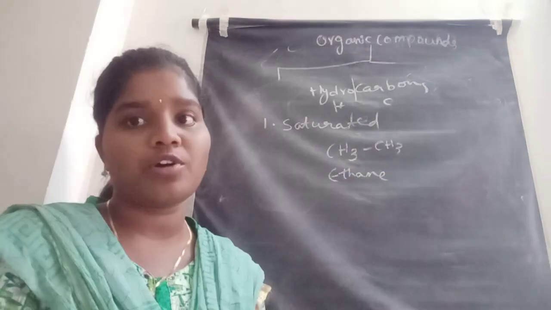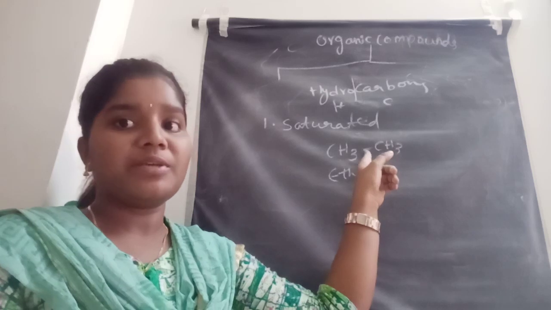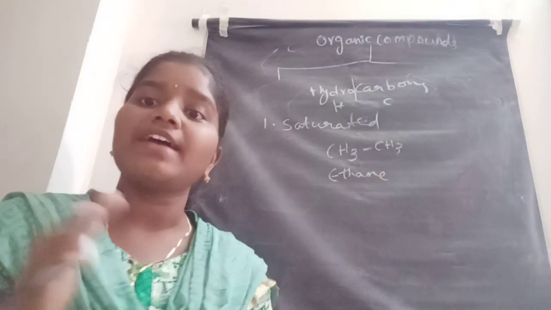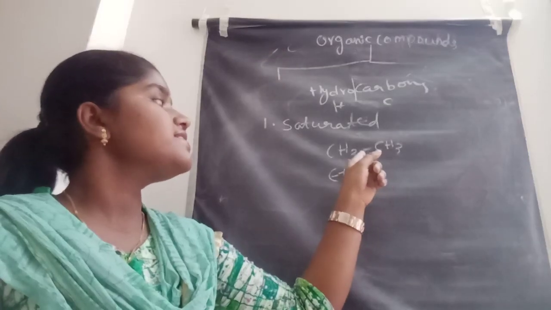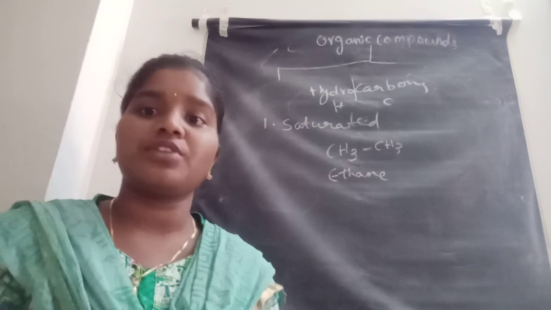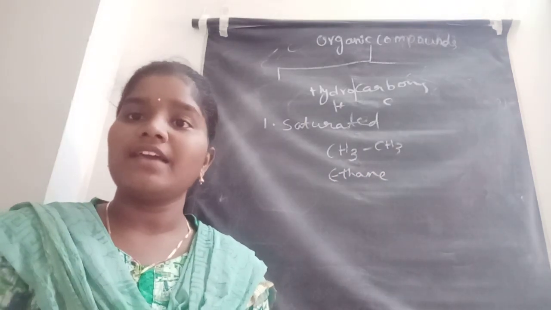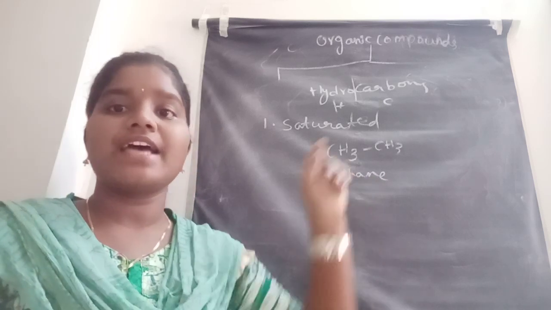And it also contains the single bond between the carbons, so it comes under the saturated ones. Only compounds containing single bonds are said to be saturated. Ethane, propane, pentane, hexane, like that. Those compounds are said to be saturated.